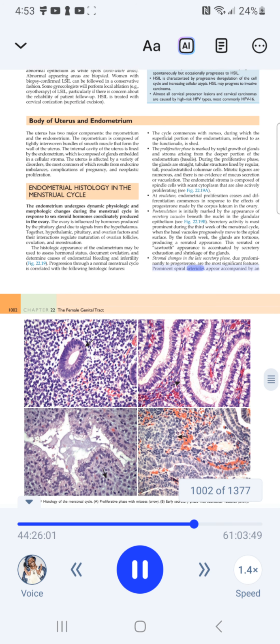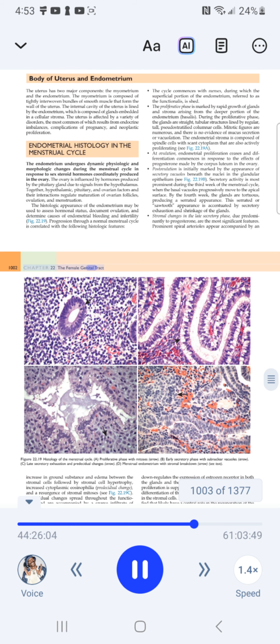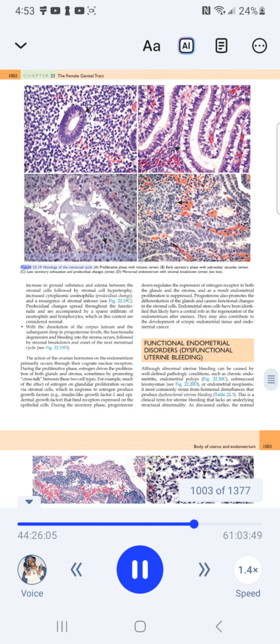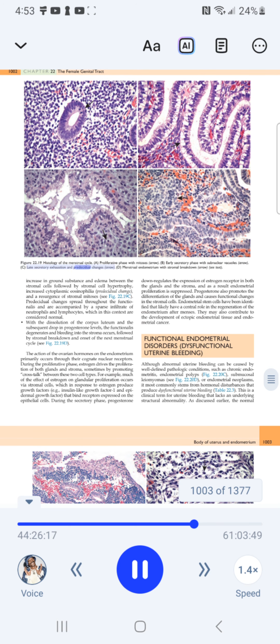Prominent spiral arterioles appear. Chapter 22, The female genital tract. Figure 22.19, Histology of the menstrual cycle. A, Proliferative phase with mitosis (arrow). B, Early secretory phase with subnuclear vacuoles (arrow). C, Late secretory exhaustion and predecidual changes (arrow). D, Menstrual endometrium with stromal breakdown (arrow).